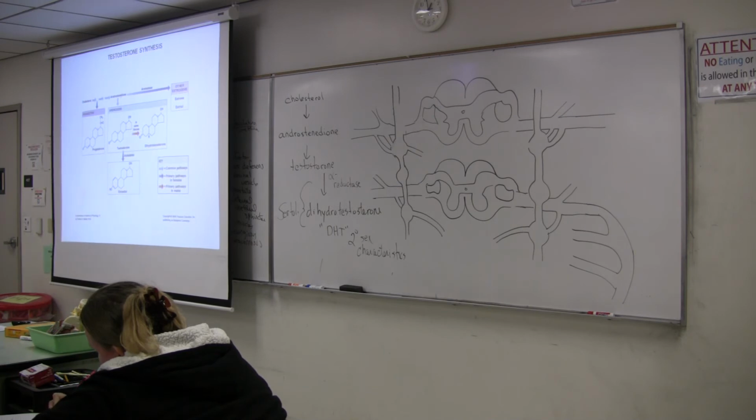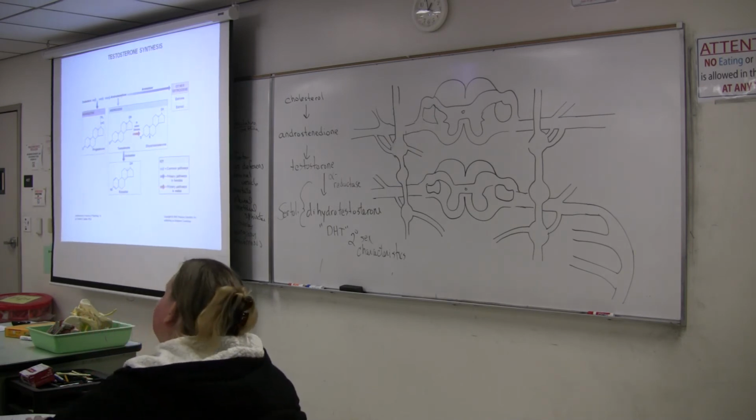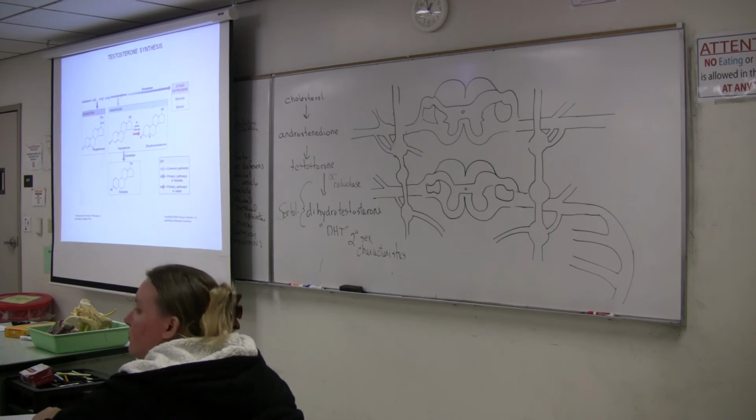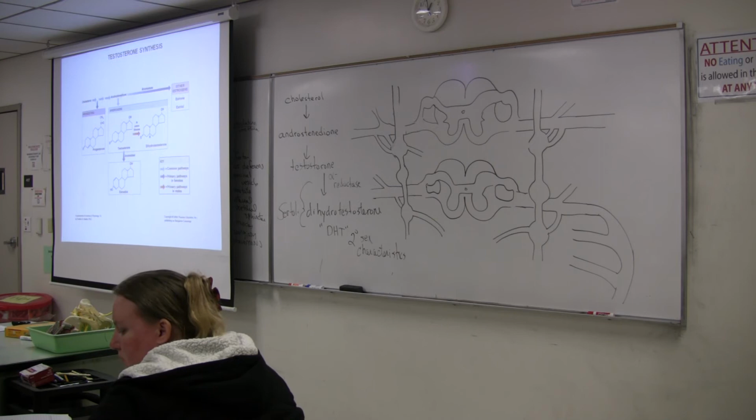We'll review the sequencing and do a very similar pathway on Tuesday when we talk about female hormones. So the alpha reductase is inside the Sertoli cells. Testosterone and everything above it is made by the interstitial cells.